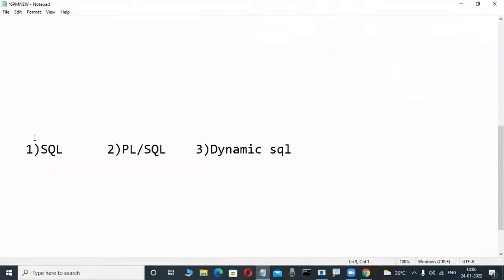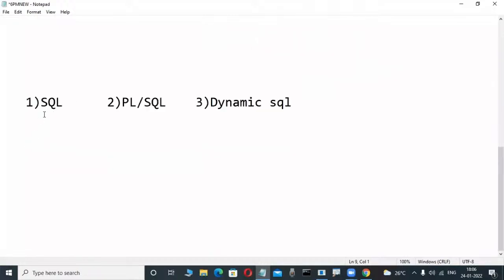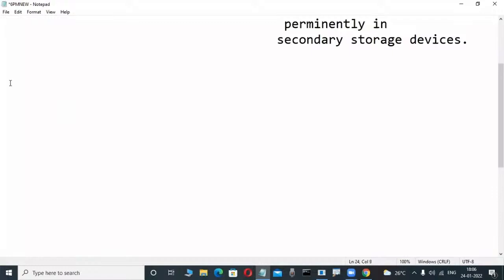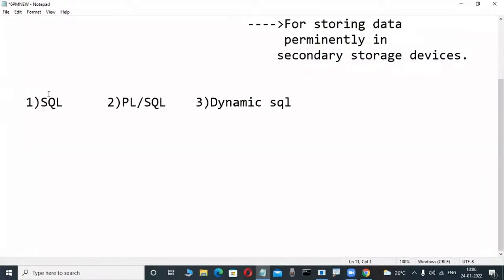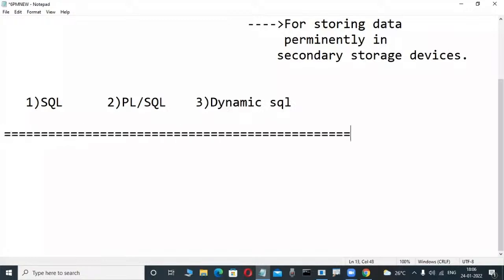For operating those products we use SQL. But if you want to operate the Oracle database product, three languages are used: one is SQL, another is PLSQL, and another is dynamic SQL. Up to this we learned in previous classes.